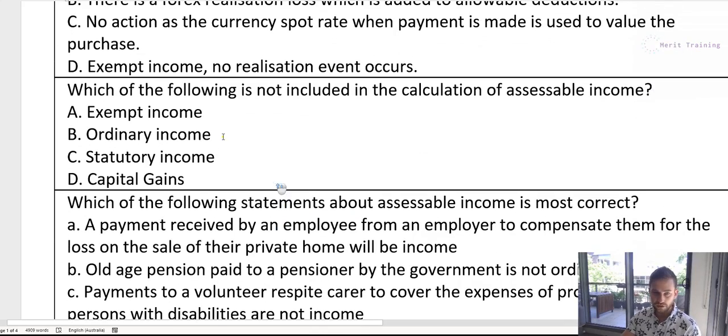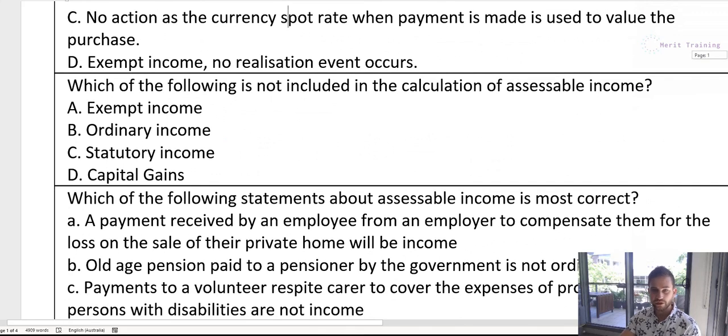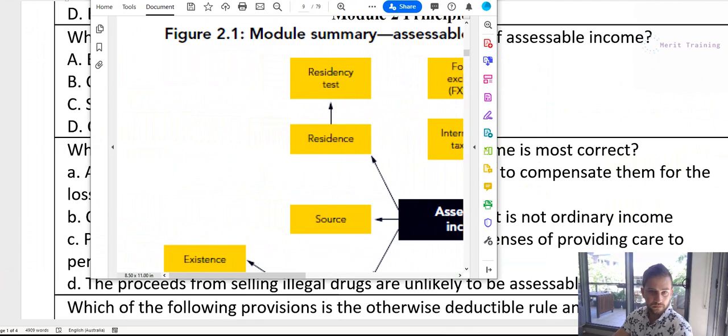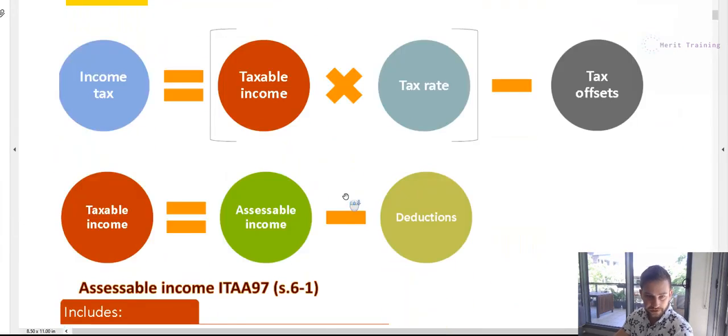Alright, so which of the following is not included in the calculation of assessable income? A, exempt income, B, ordinary income, C, statutory income, or D, capital gains. So to answer this question, we have to go to the initial page from Module 2 in terms of what's actually comprised of assessable income. So here it is, it's this diagram here.